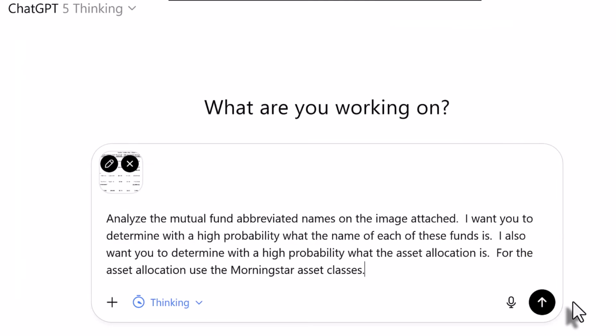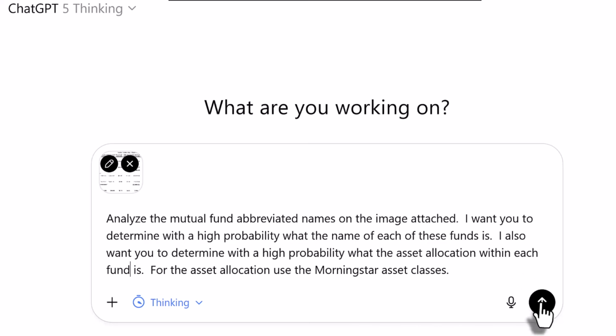Here's what I've written. Analyze the mutual fund abbreviated names on the image attached. I want you to determine with a high probability what the name of each of these funds is. I also want you to determine with a high probability what the asset allocation within each fund is. For the asset allocation, use the Morningstar asset classes.